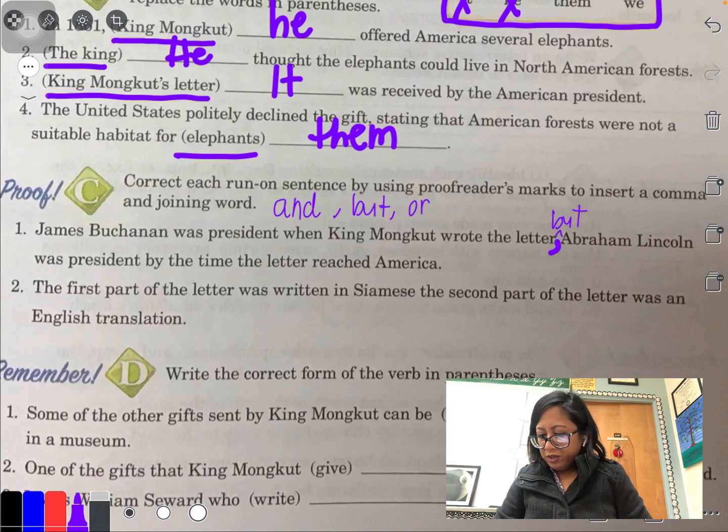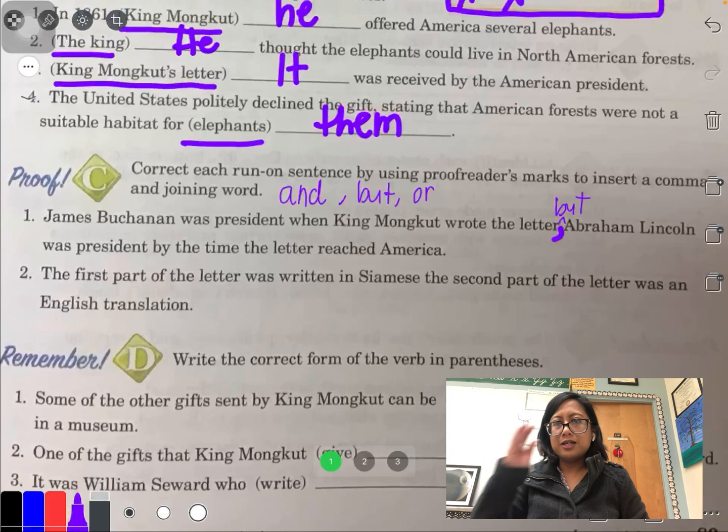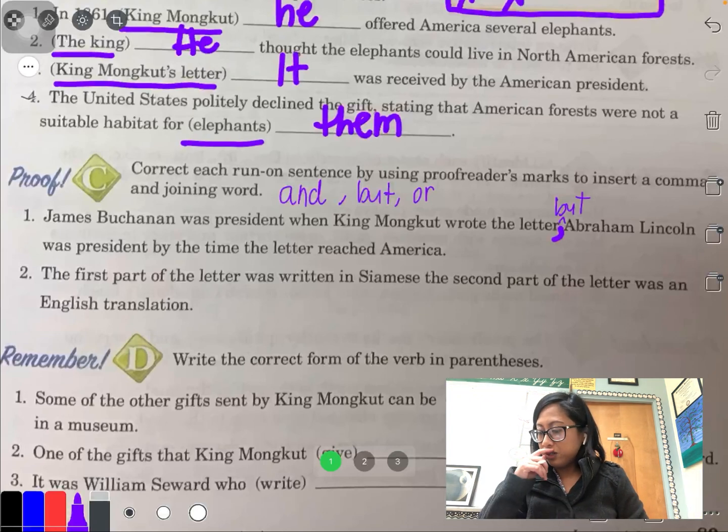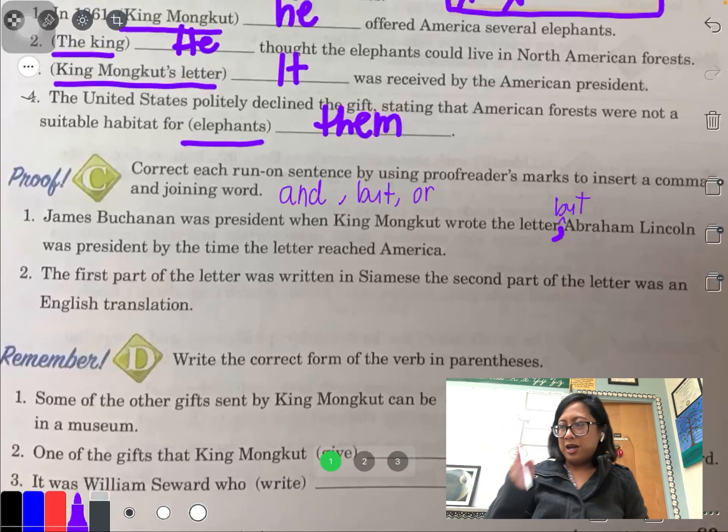Number 2: The first part of the letter was written in Siamese. The second part of the letter was an English translation. Again, long sentence. We just have to figure out where to put that comma. The first part of the letter was written in Siamese. The second part of the letter was an English translation. Again, did you hear the pause? This is why it's important to read out loud so you can indicate pauses and it helps the sentence make more sense.